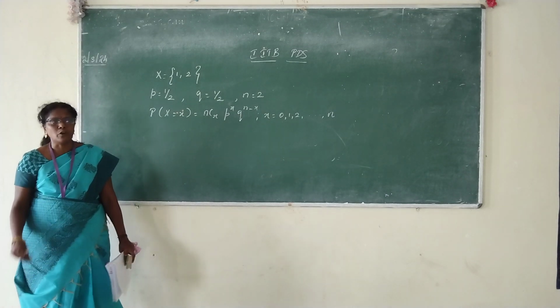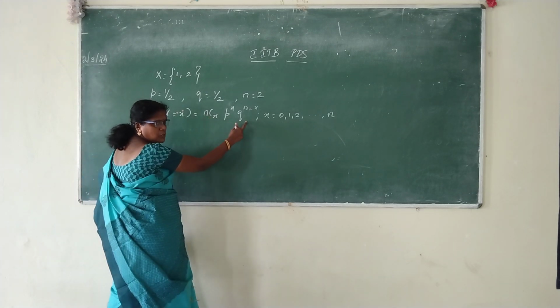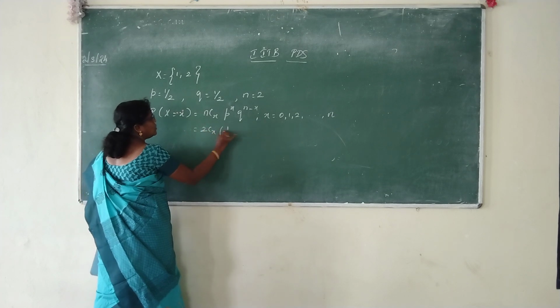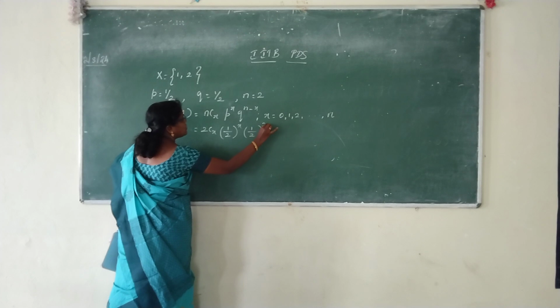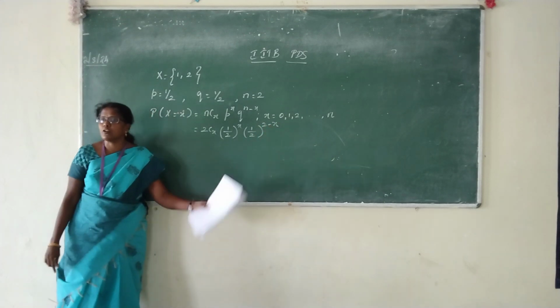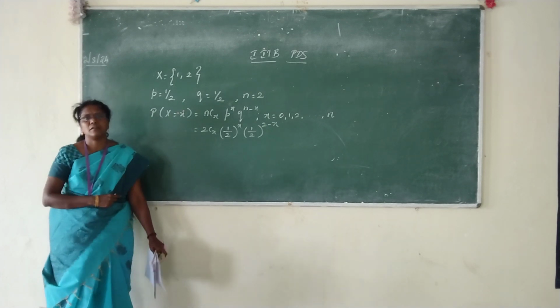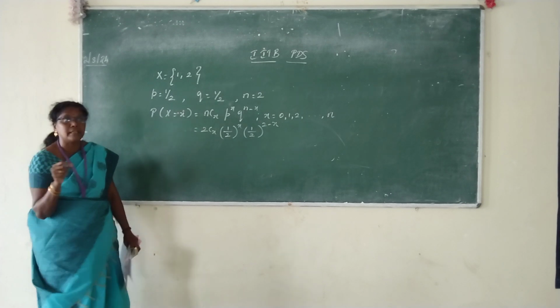Replace the known values now. You know what is n, what is p and what is q. Replace it: 2Cx (1/2) power x (1/2) power 2 minus x. Here n is equal to 2. Can I simplify this? One simplification you can do: if the base is the same, you can add the powers.